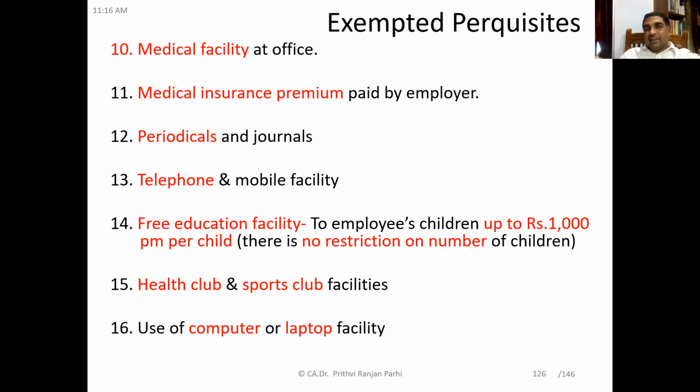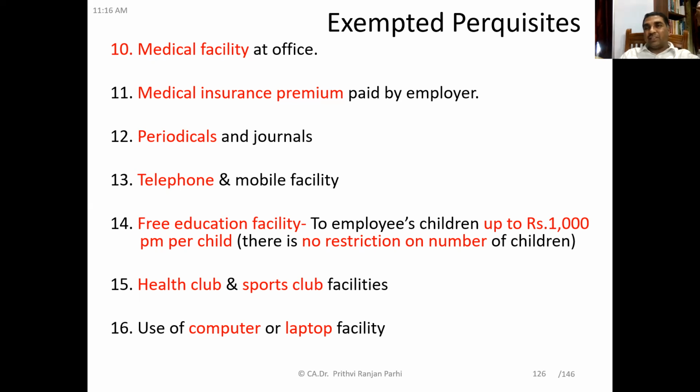Similarly, medical insurance premium paid by the employer. If employer is paying medical insurance premium of employees, that is again exempted. Periodicals or journals provided to employees, that is exempt. Then telephone and mobile phone facilities provided to employees are also exempt.